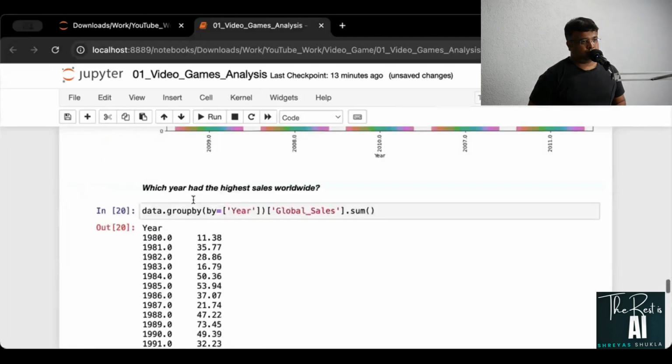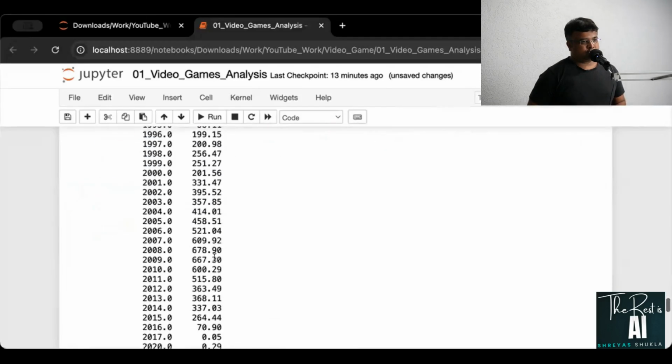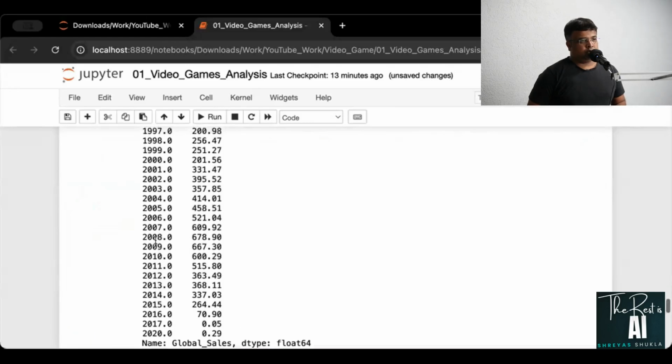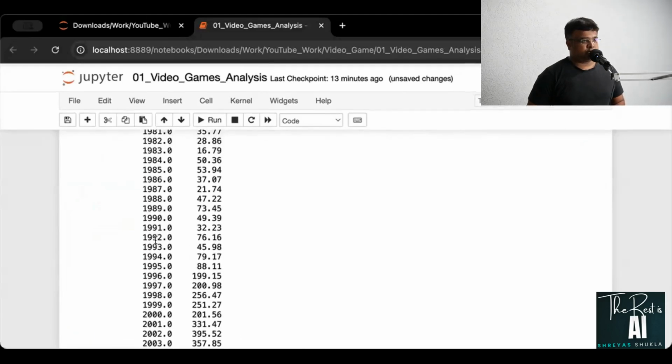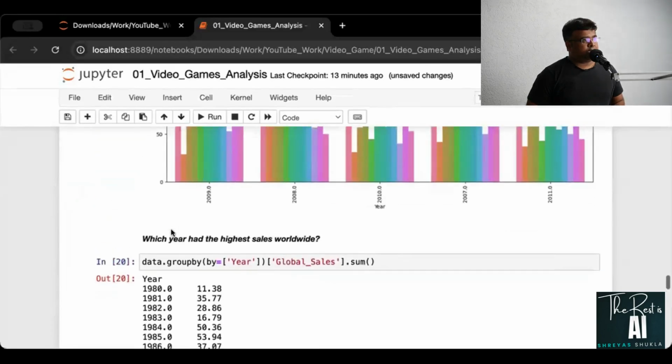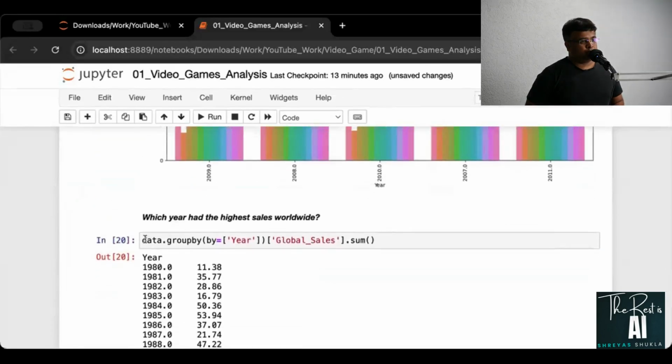There you go. Okay, so we are summing up all the sales revenue, so sales data of that particular year, and that I will put to data.